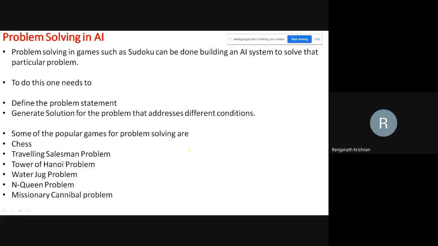Some of the problem solving in AI: Sudoku is an AI system, traveling salesman problem, Tower of Hanoi, water jug. I'm sure you must all be bored with teaching these. Whoever has handled computer intelligence for AICT would have definitely at least seen or heard all these different problems once.